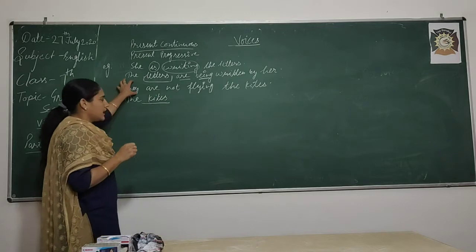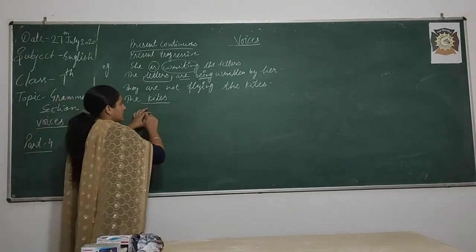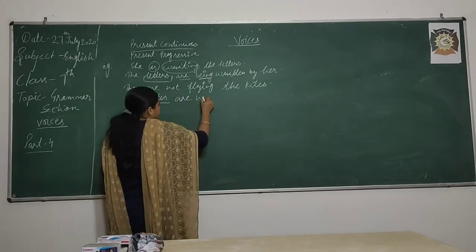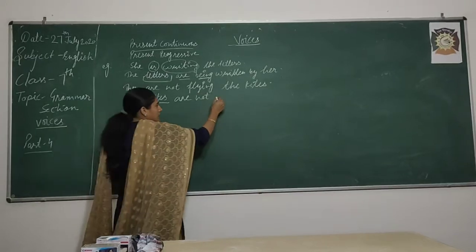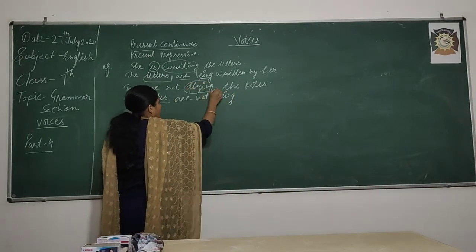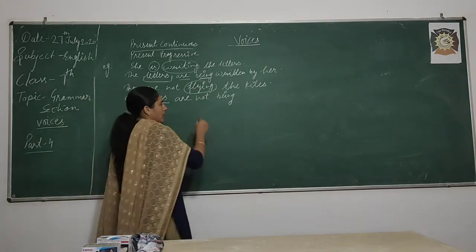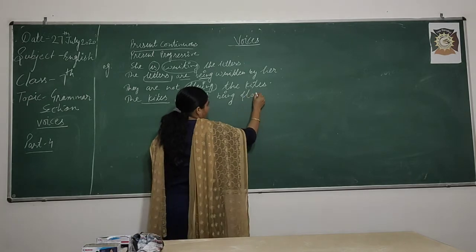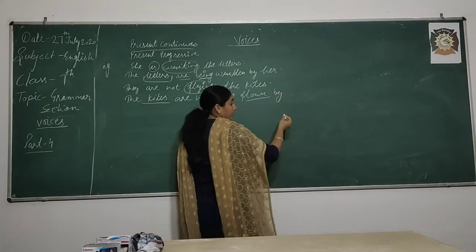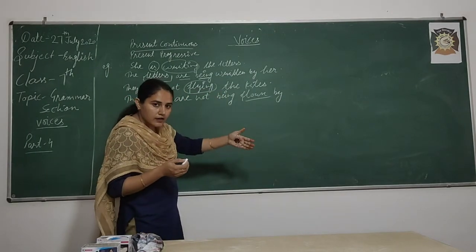The kites are also plural. So, we use are, the kites are, then not, then being. Now, third form of fly: fly, flew, flown, F-L-O-W-N, flown, by, yes. What is the objective case of they? Them.